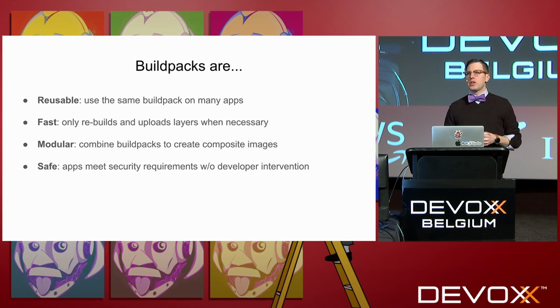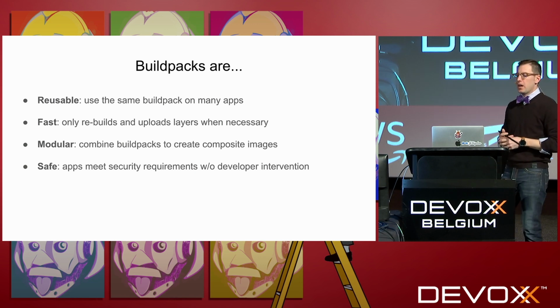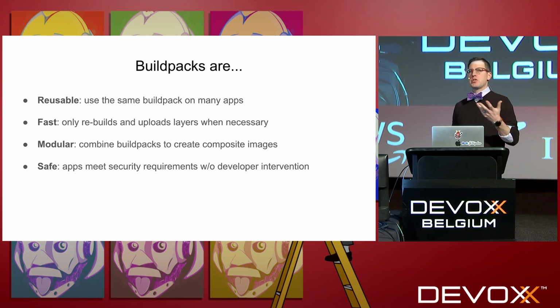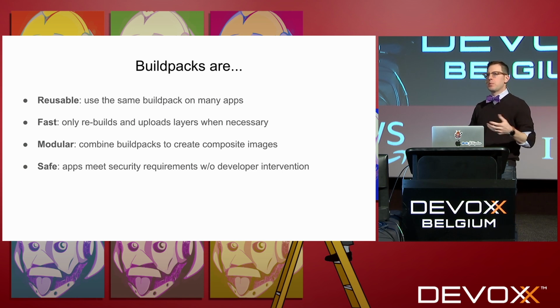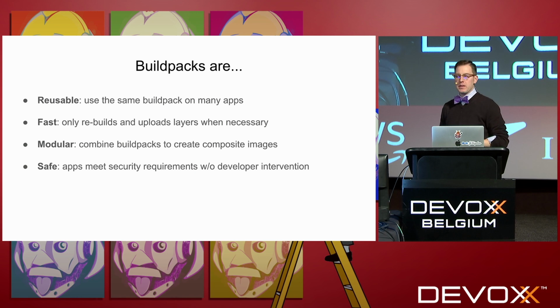Buildpacks are modular, so you can combine them together to create composite images. A great example of this is your typical JHipster application, where you have an Angular.js front end and a Spring Boot back end, and you need a Node.js runtime and a Java runtime to build it and prepare it for production. With a Dockerfile, this requires some custom work, but with Buildpacks, you just combine the JavaScript Buildpack with the Java Buildpack, and they'll run against your app.